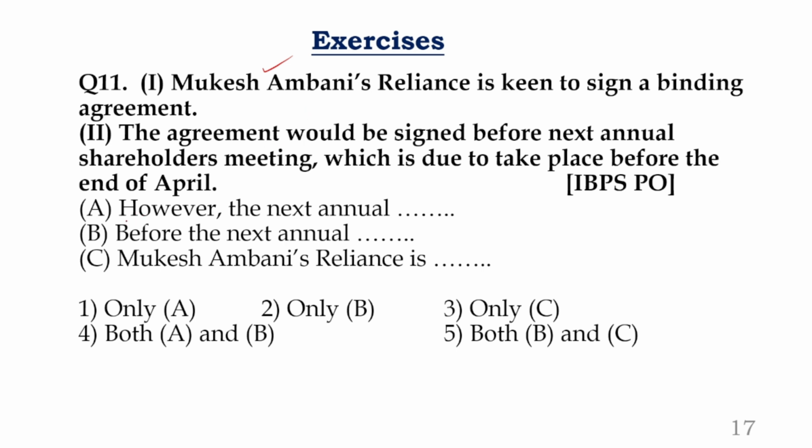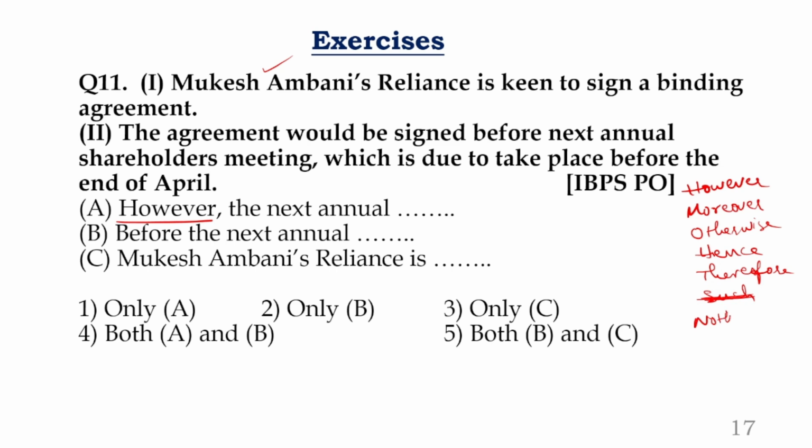Okay, now look at this, the word however. Remember, I'm writing a list. However, moreover, otherwise, hence, therefore, such. No, not such, you can keep such away. Next, notwithstanding, nevertheless.